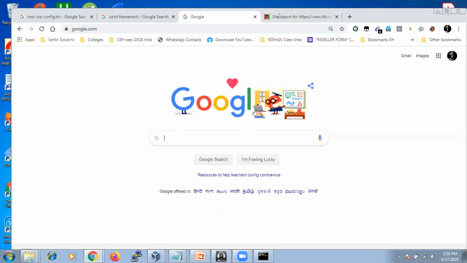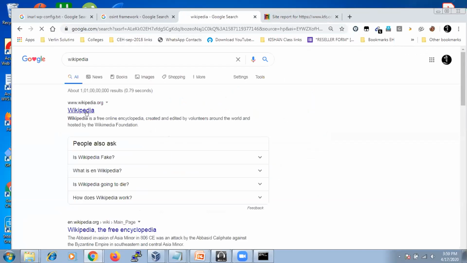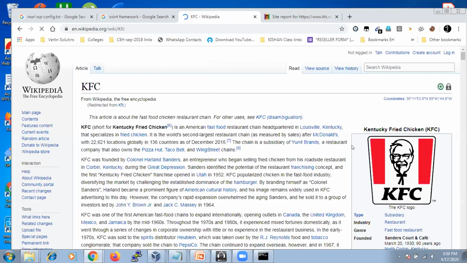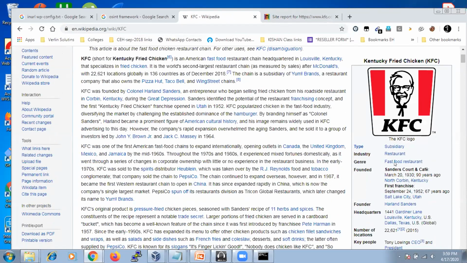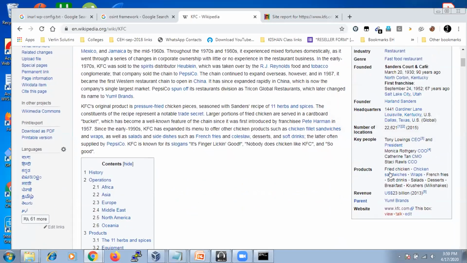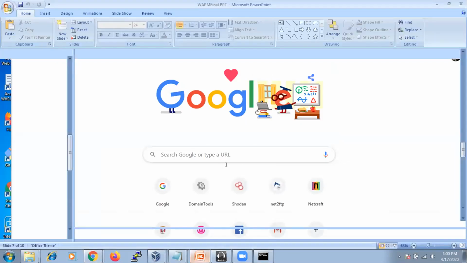So here what we have done is OSINT frameworks and footprinting, right? You can even go to Wikipedia and get publicly available information about KFC. Hackers are going to use this also. They are going to get information about the about us page, who the subsidiaries are, where the headquarters are, who the key people are, what the products are, and what the revenue of that particular company is. All this information is going to be used mainly for phishing attacks. And once you're done with this footprinting module, then we'll go to another module, which is called the scanning module.